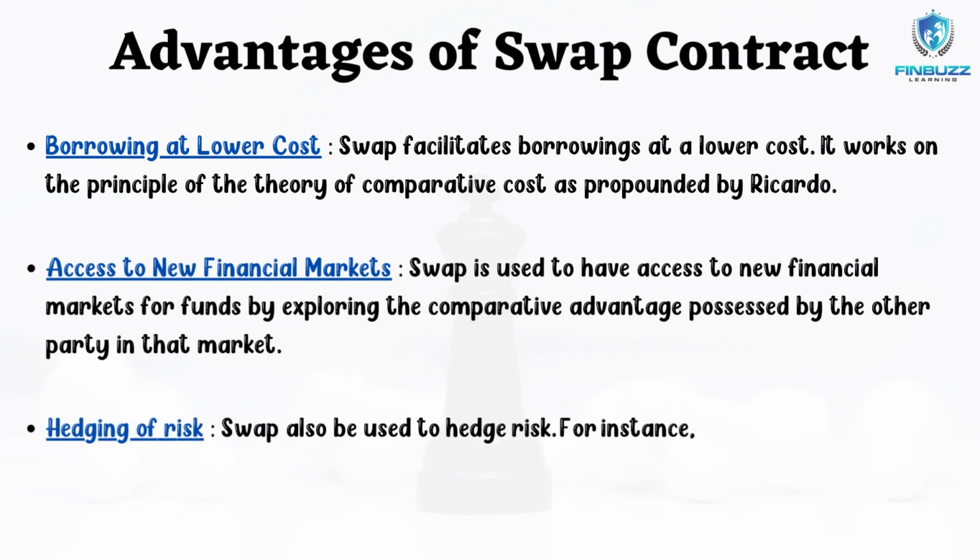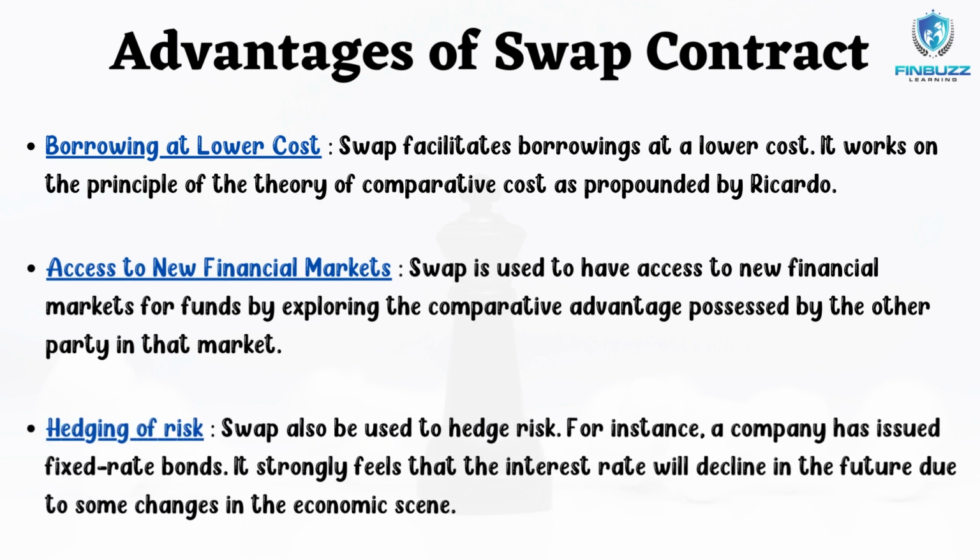Another advantage is hedging of risk, in which swaps can be utilized to reduce risk as well. As an illustration, a business has issued fixed rate bonds. It has a strong impression that future changes in the economic environment will cause the interest rate to drop. Therefore, it must swap out the fixed rate obligation for a variable rate obligation in order to gain in the future from the decline in interest rate. In other words, the business must enter into a swap agreement with the counterparty under which it will get fixed rate interest and pay floating rate interest.